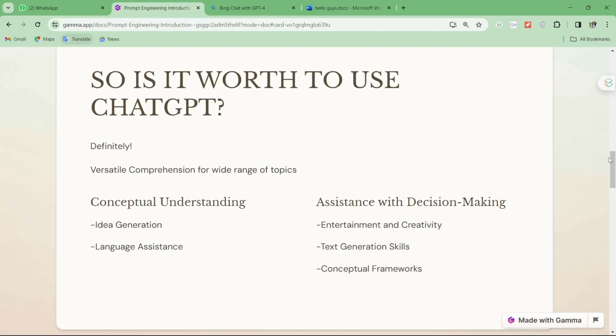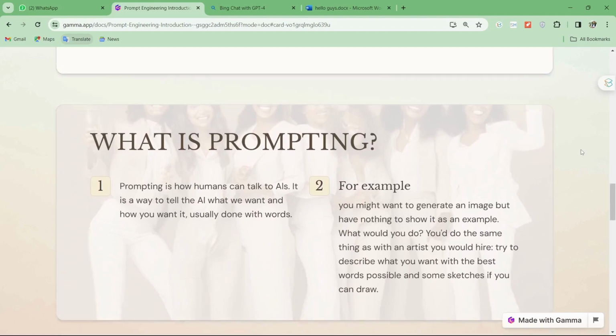Right now you can just put your PDF or Excel file over there and it will help you do a complete analysis out of it. So we should definitely use ChatGPT. It's worth using, right? Now, how do we use ChatGPT?